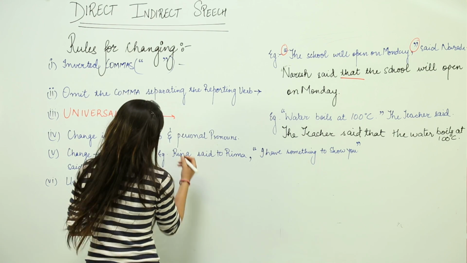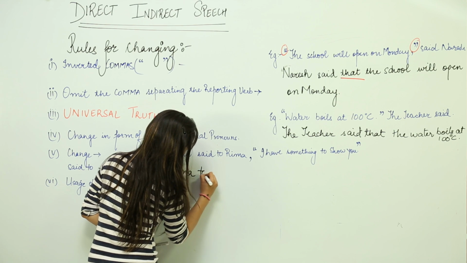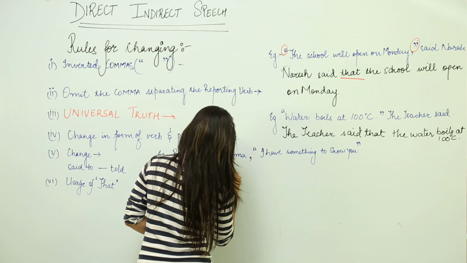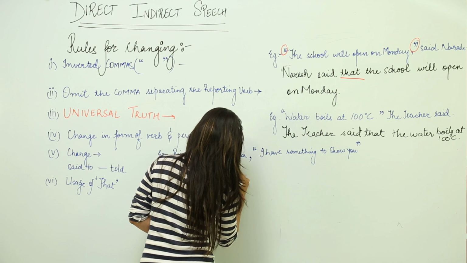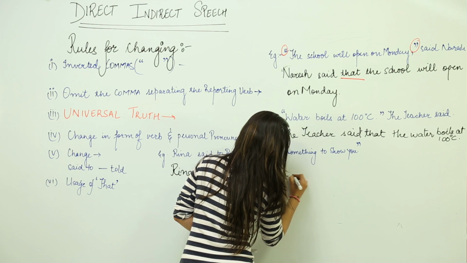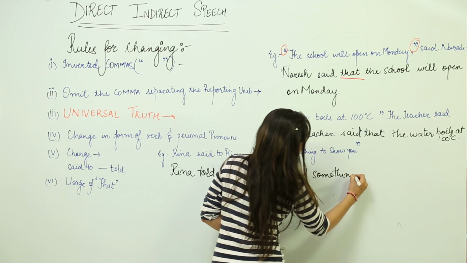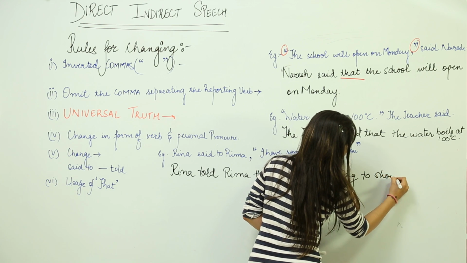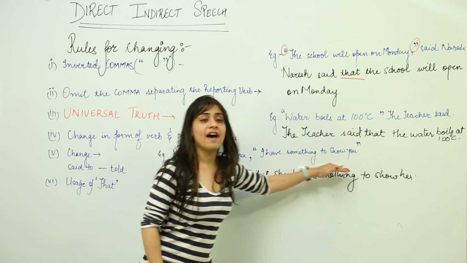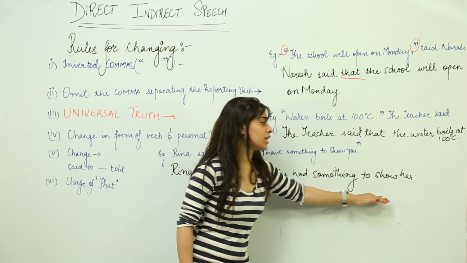Now let's see how this is going to get converted. Reena said to me, I have something to show you, gets converted to Reena told Reema that she had something to show her.